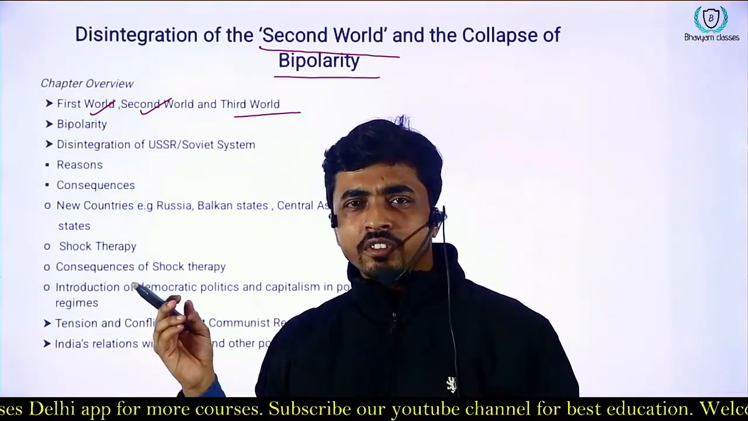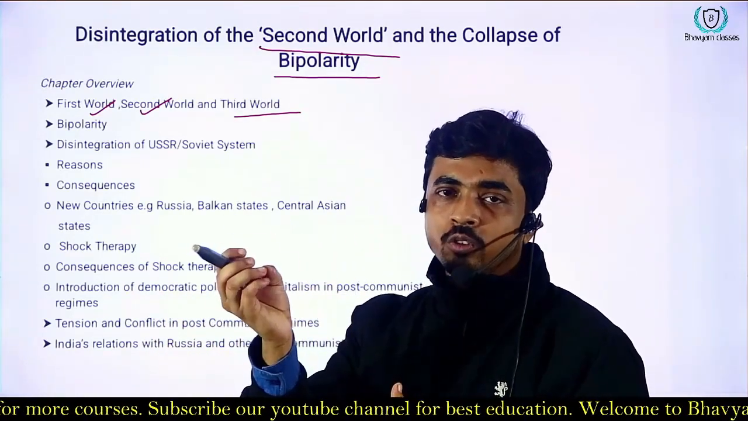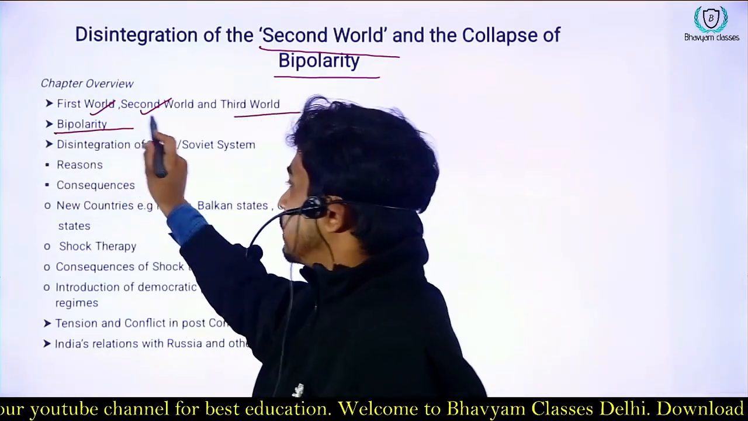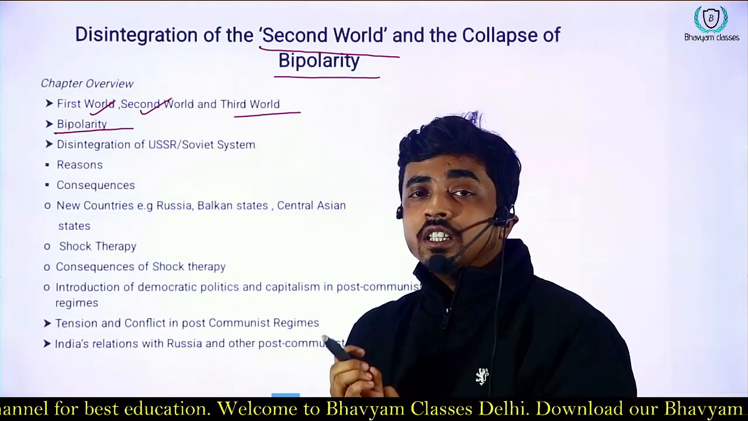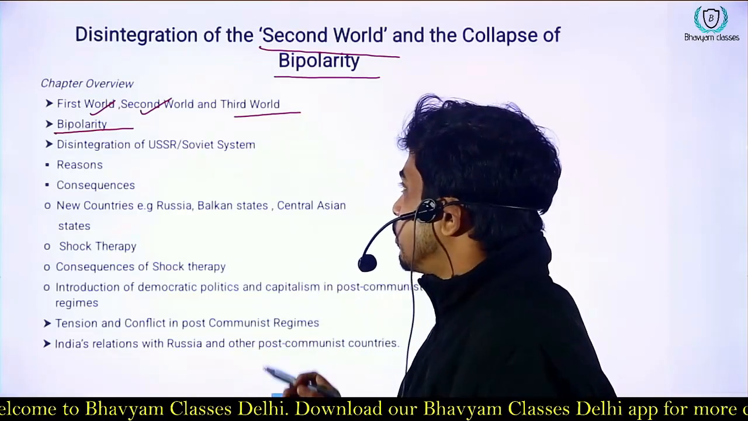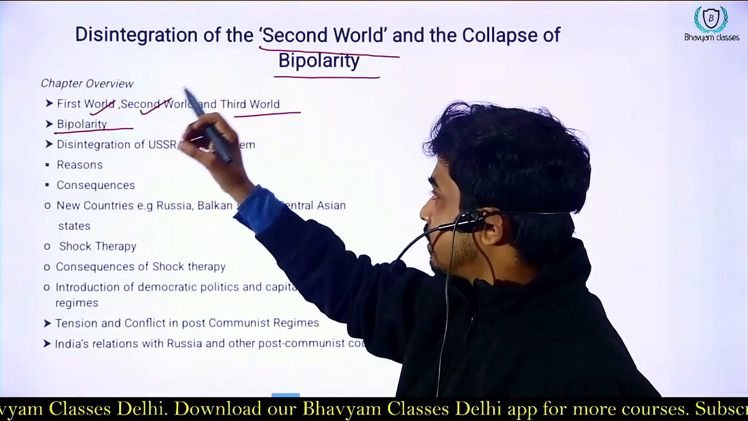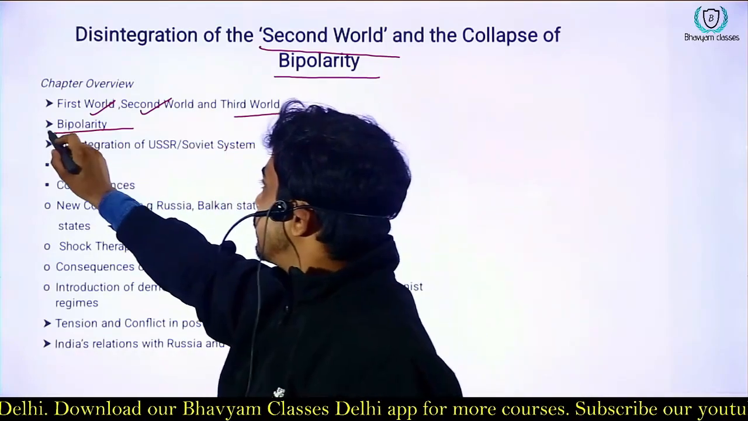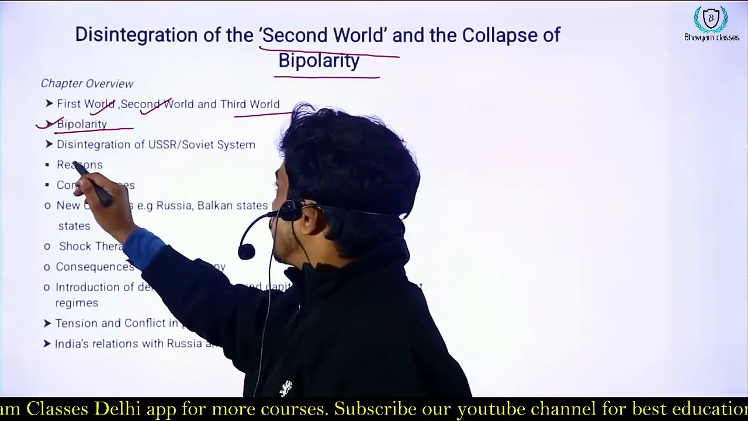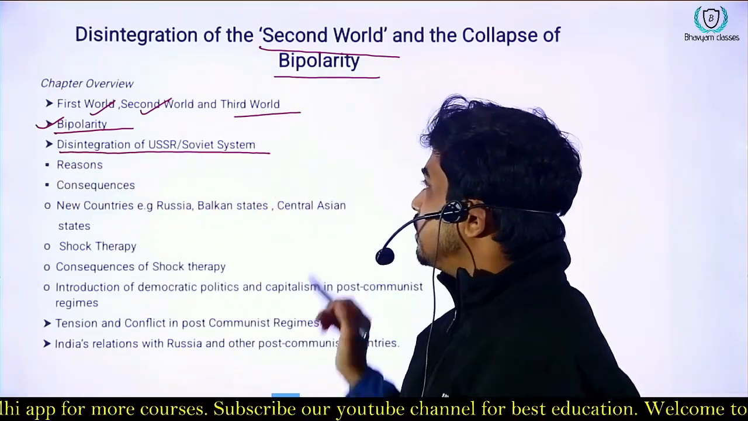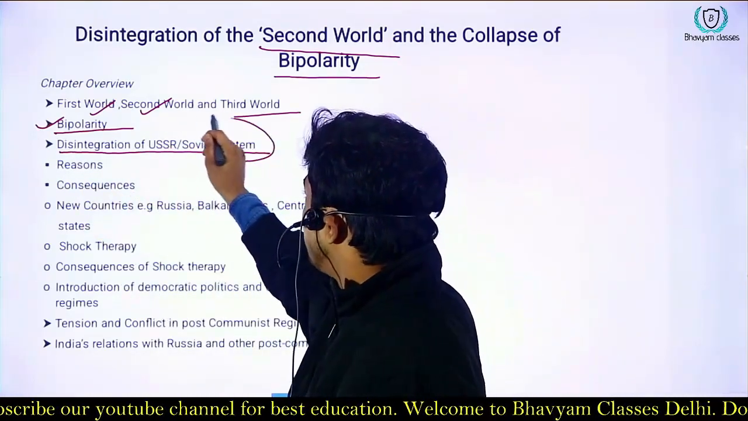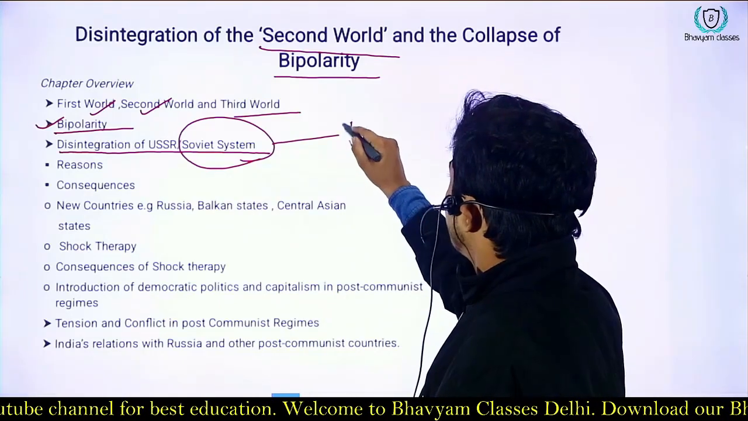In the last class we have discussed this. If you haven't watched the video, just go to the previous class and watch it. There we discussed how bipolarity emerged, or we can say how the two superpowers, USA and USSR, emerged during the Cold War era. So go to the last video and understand why bipolarity emerged. Apart from that, we will look at the reasons behind the disintegration of the USSR, or we can say the Soviet system, that was developed after the Russian Revolution